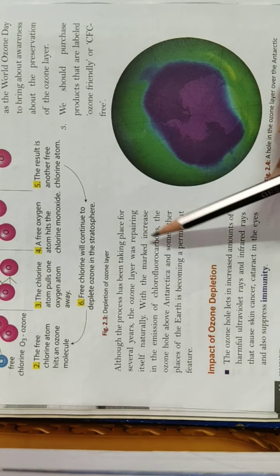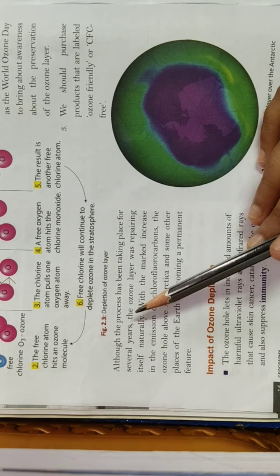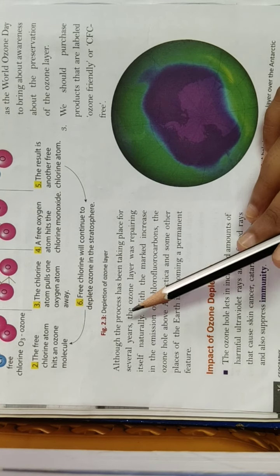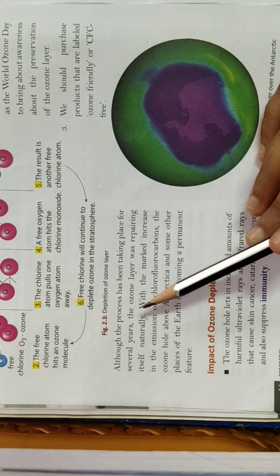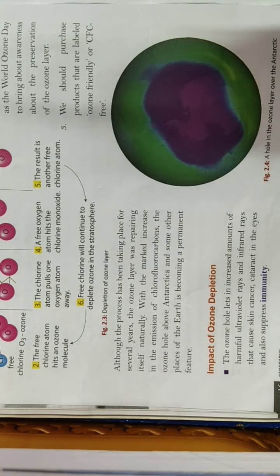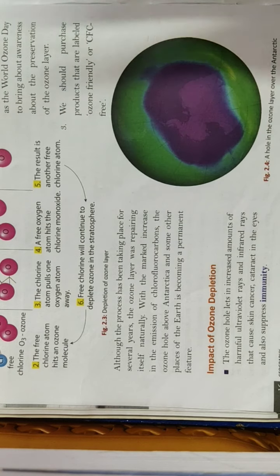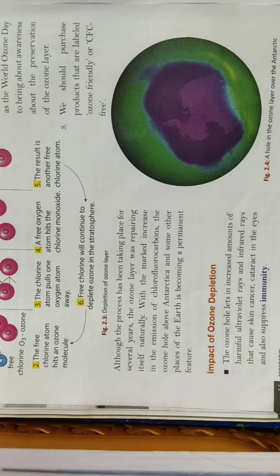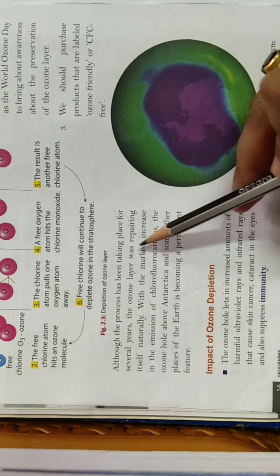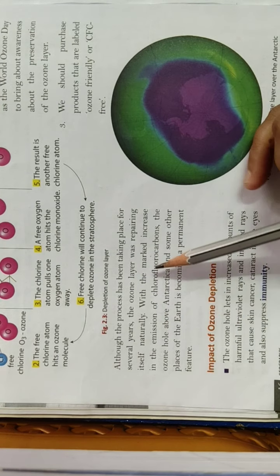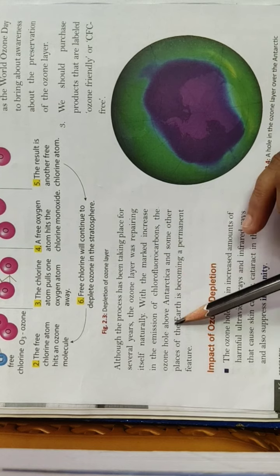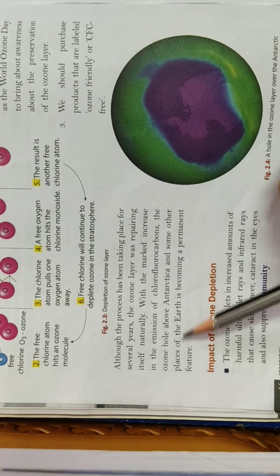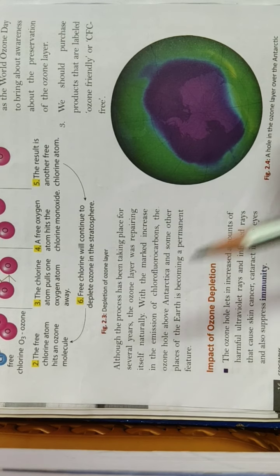Although the process has been taking place for several years, the ozone layer was repairing itself naturally. Nowadays also, due to the worldwide lockdown, the ozone layer is repairing itself naturally because of the reduced level of environmental pollution. With the marked increase in the emission of chlorofluorocarbon, the ozone hole above Antarctica and some other places of the earth is becoming a permanent feature.